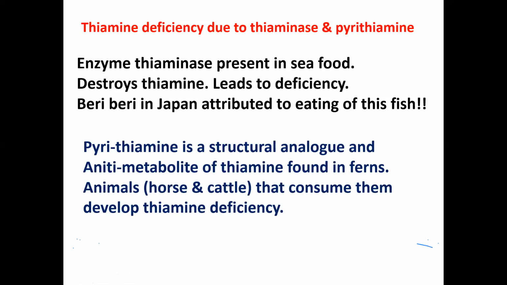Next is pyrithiamine. What is this? It is a structural analog. जैसे कि हमने देखे थे competitive inhibition में structure analogs, like that it will inhibit the thiamine. We can say it is an antimetabolite of thiamine, which is found in the farm. It is a structural analog and antimetabolite of thiamine, found in the farm. So animals like horse and cattle that consume them develop thiamine deficiency.